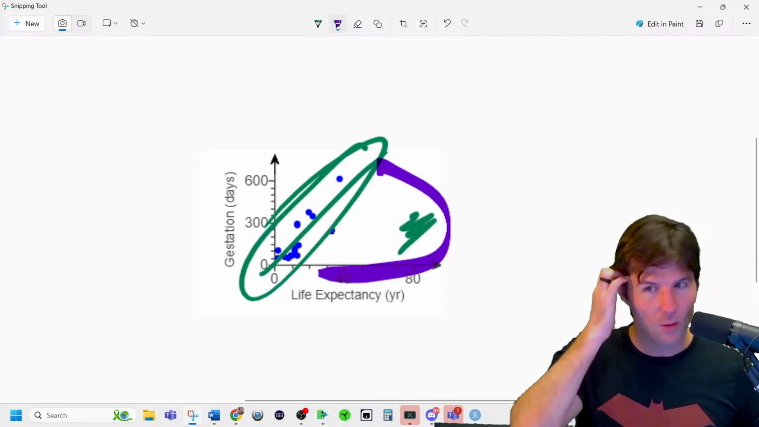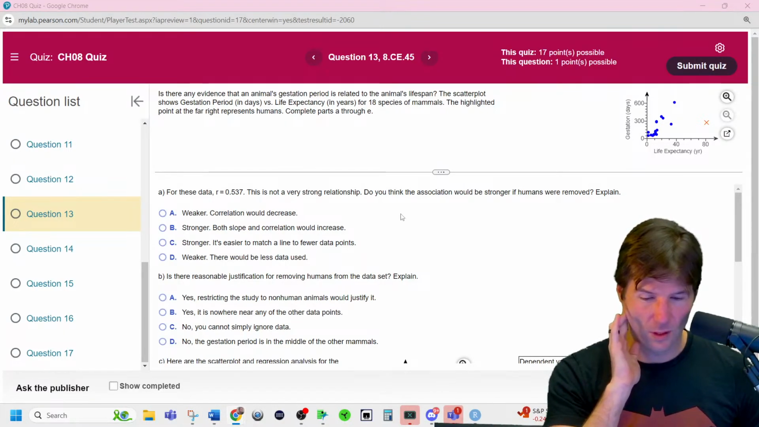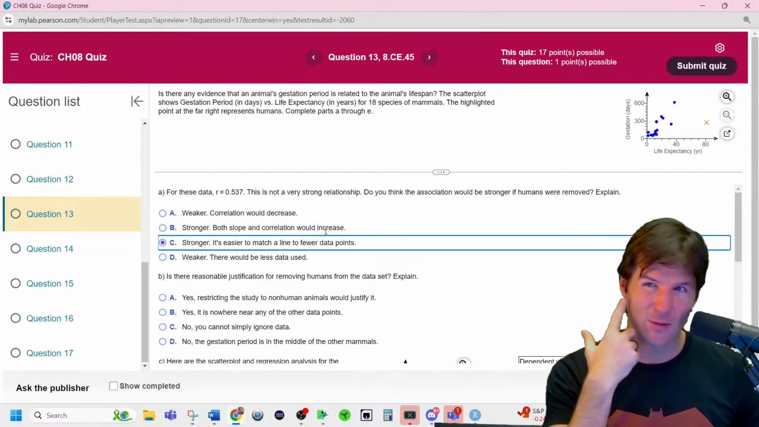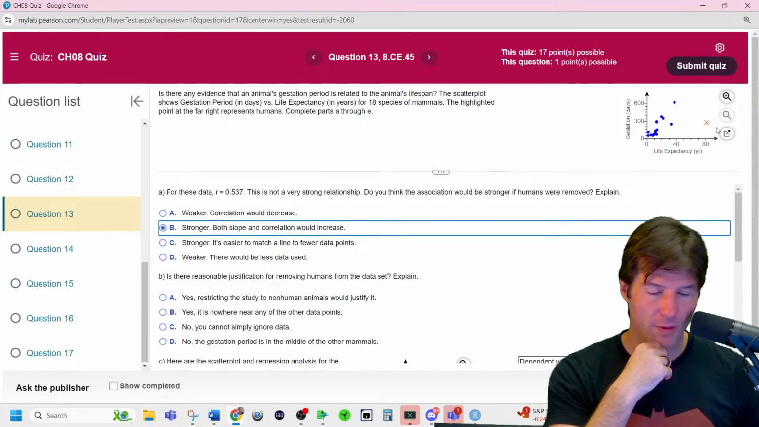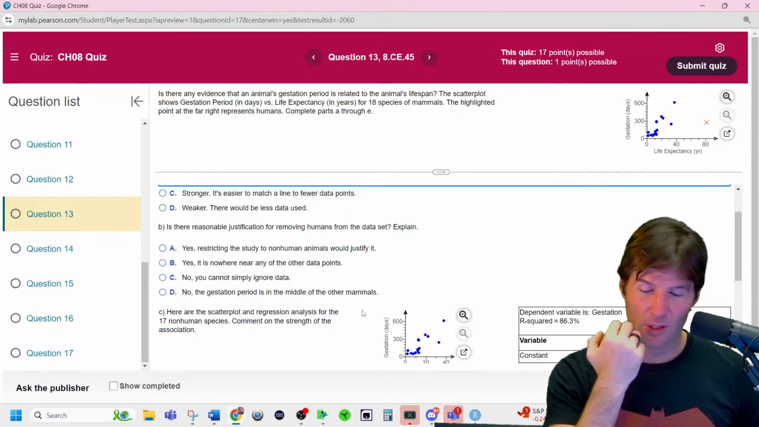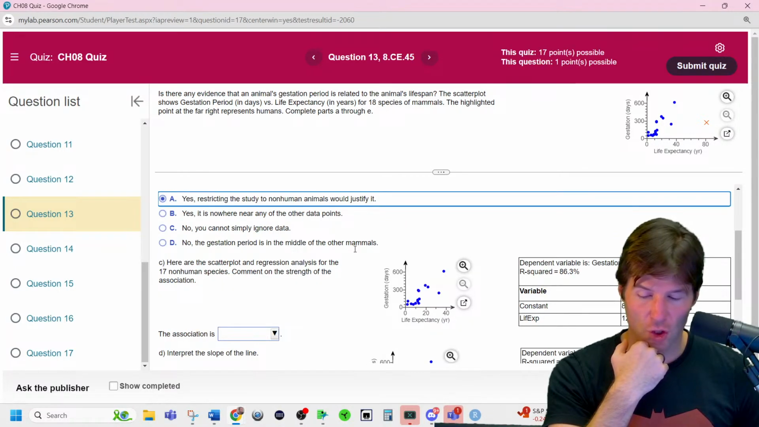So humans are making the relationship weaker. And what do you think would happen? It would be stronger. And it's not easy. It might be easier to fit, but that's not how it works. It's that the slope would increase. The slope is getting pulled down by that. Is there justifiable reasons to remove humans? Yeah, if you want to limit it to only non-humans, sure.